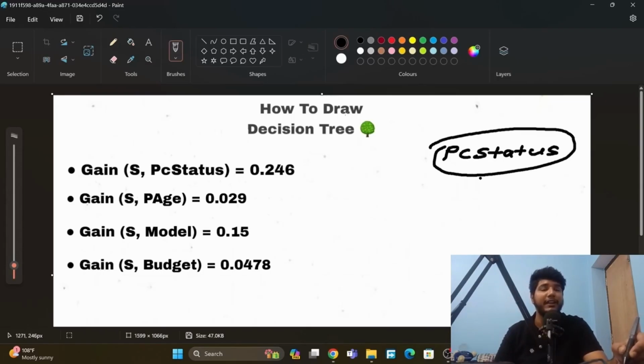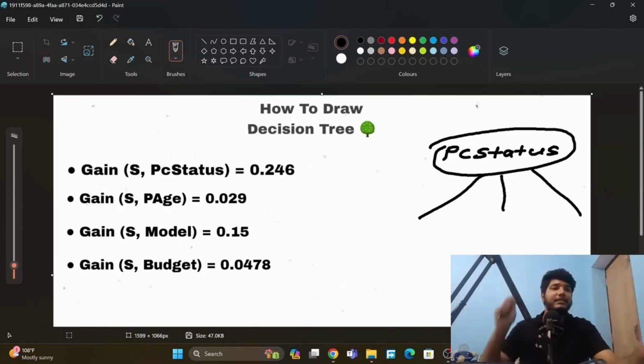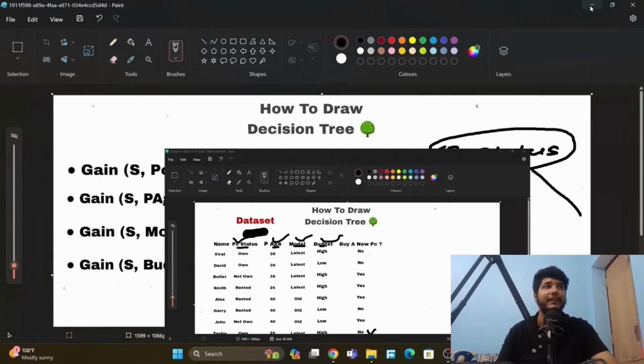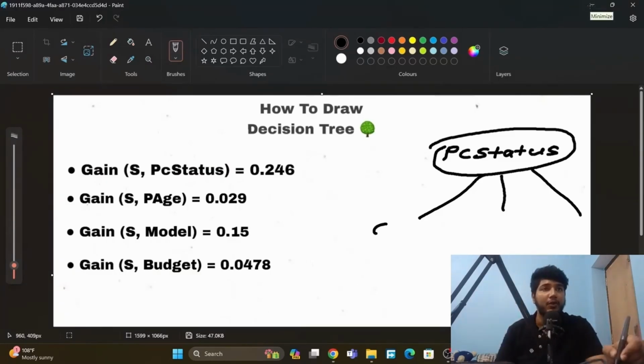And now, which will be the edges inside it? Let me see, there were 3 edges. You can see this here: on, not on, and rented. There are 3 values. For example, if model was the root node, we would see latest and old. All the values which are here, we put in edges. But here it is PC status, so we will put on, not on, and rented. So here it will be on, not on, rented.